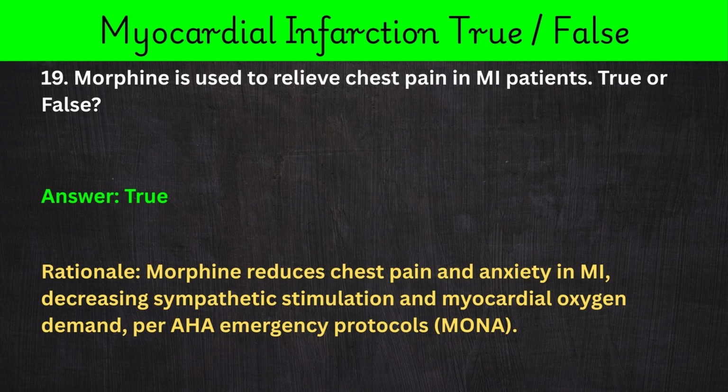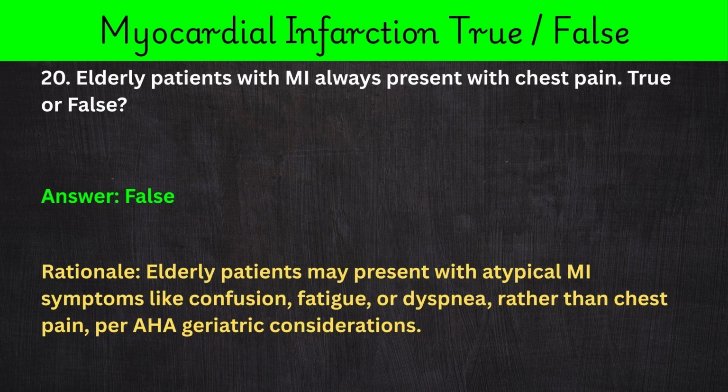Rationale: morphine reduces chest pain and anxiety in MI, decreasing sympathetic stimulation and myocardial oxygen demand, per AHA emergency protocols, MONA. 20. Elderly patients with MI always present with chest pain. True or false?